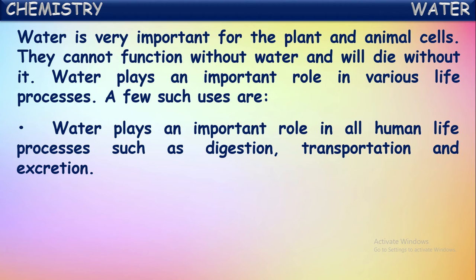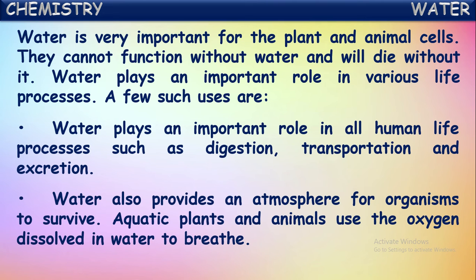Water plays an important role in all human life processes such as digestion, transportation, and even excretion. In all these metabolic processes, water plays an important role. Water also provides an atmosphere for organisms to survive.